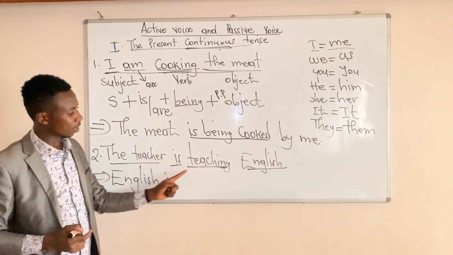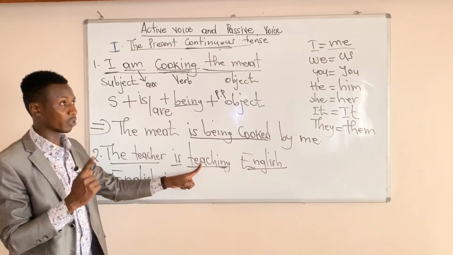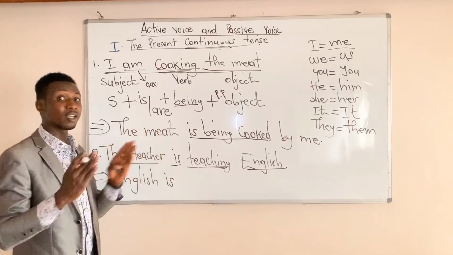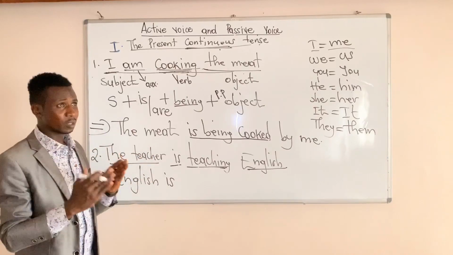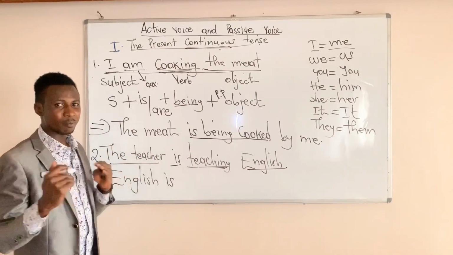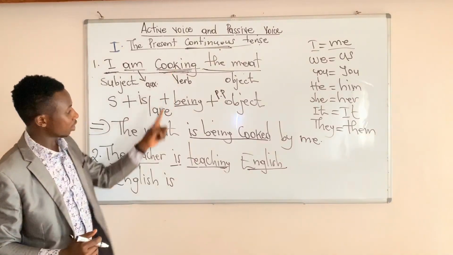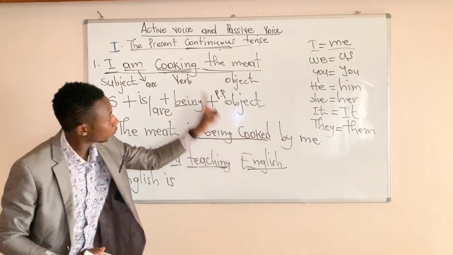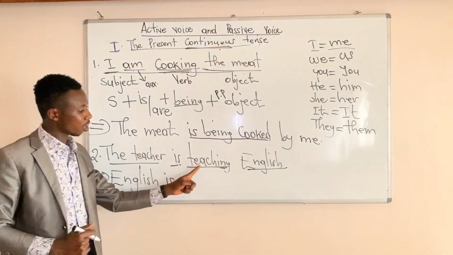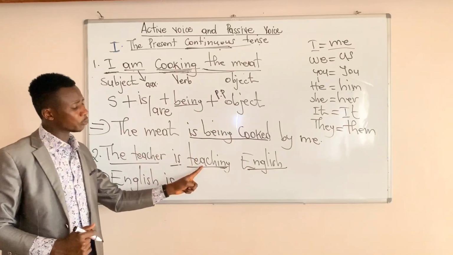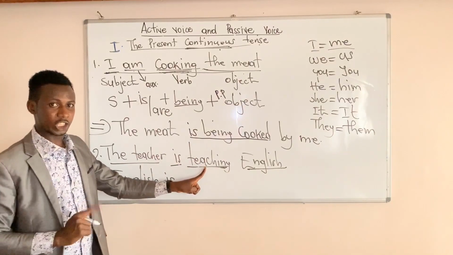What is the past participle of the verb to teach? As you remember very well, to teach is an irregular verb. It's not a regular verb. Remember, we have regular verbs and irregular verbs. With regular verbs, the past changes to -ed, and the past participle is -ed. As we told you here, cook changes to cooked. So the past of cook is cooked, the past participle the same, cooked. But here, the past of teach is what? Taught. Past participle, taught. No change here.